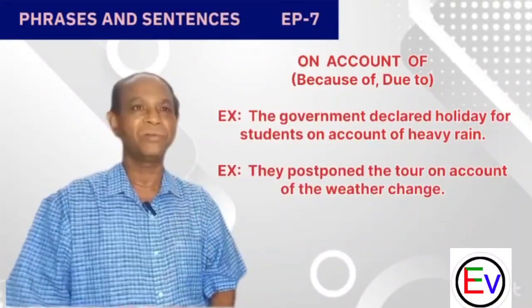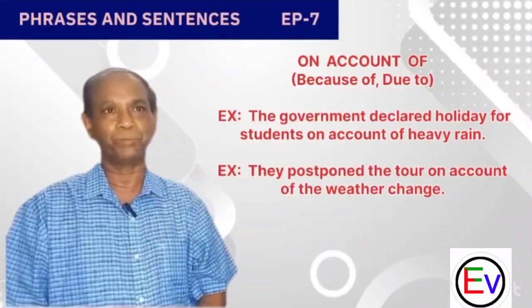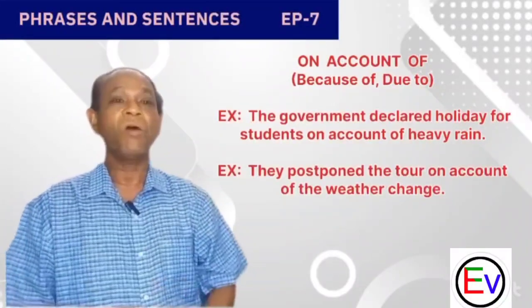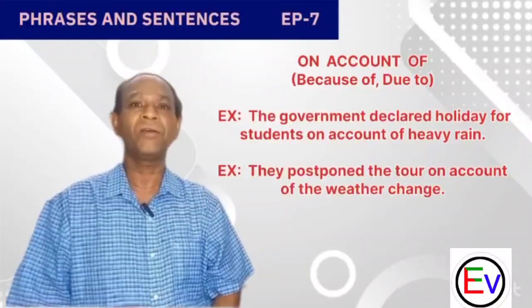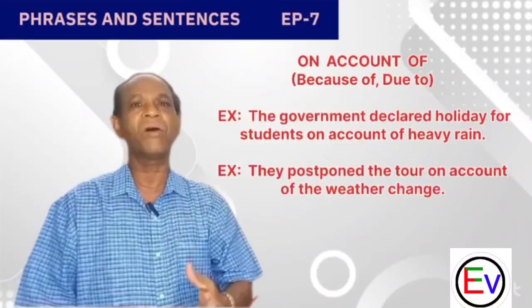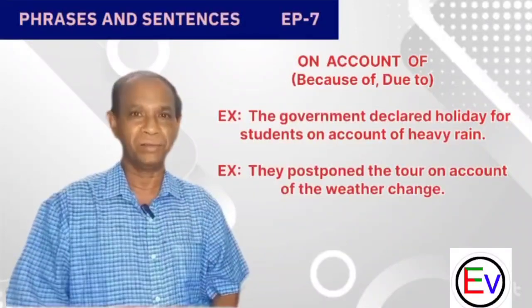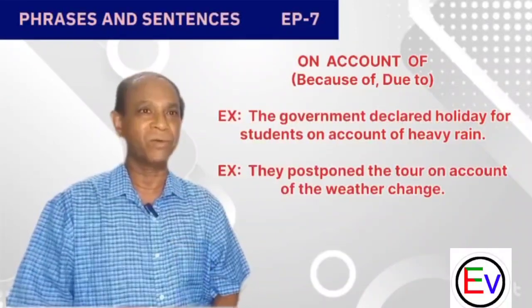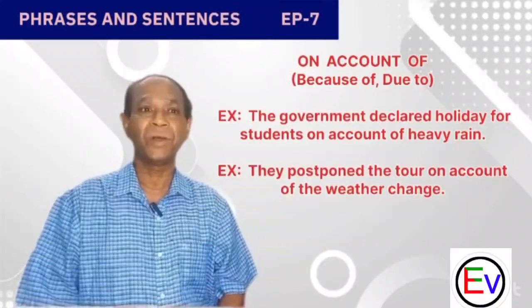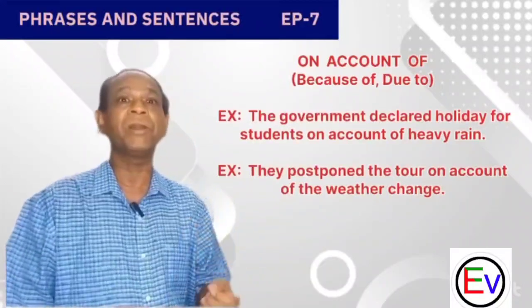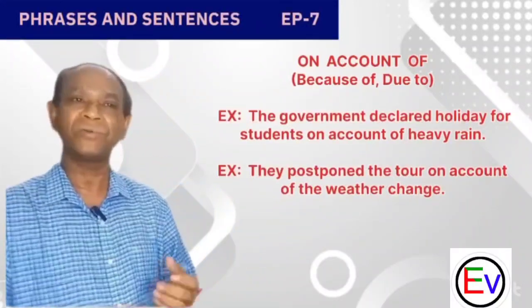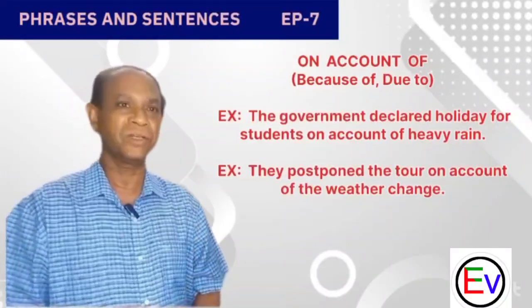For example, 2 example sentences are given here. The government declared holiday for students on account of heavy rain. That is, due to heavy rain, the government declared holidays for students. That is the meaning of this sentence.